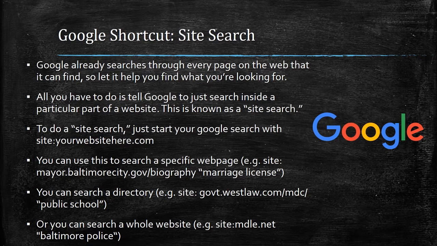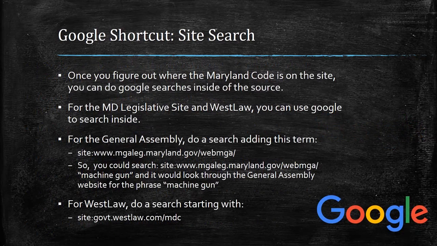Or you can search a whole website. So you can go to site:mdle.net and look for Baltimore Police, and it will see if anything is in the mdle.net website with the words Baltimore Police. So once you figure out where the Maryland code is on the site, you can do Google searches inside of the source. For the Maryland legislative site and Westlaw, you can use Google to search inside, because the Lexis site is not indexed the same way. It doesn't really work there.